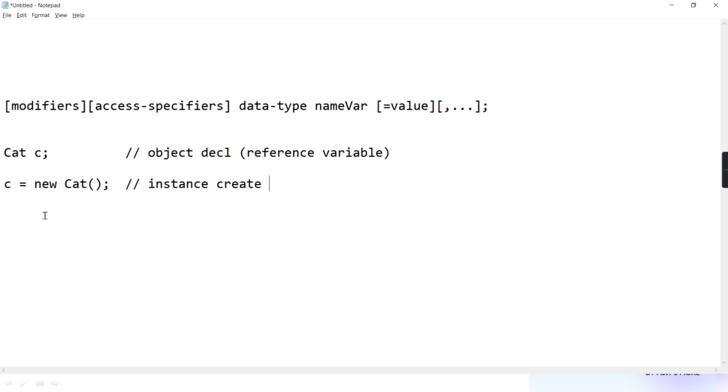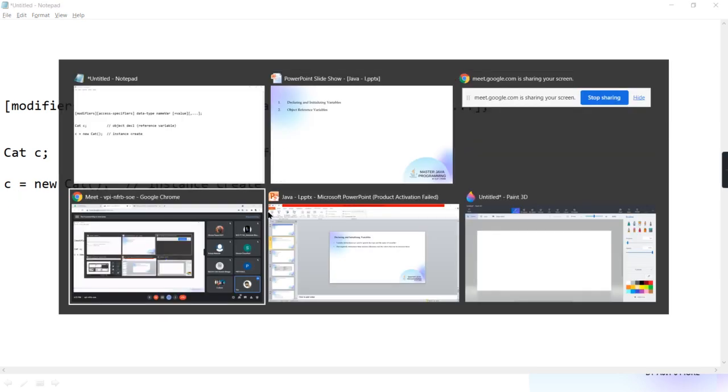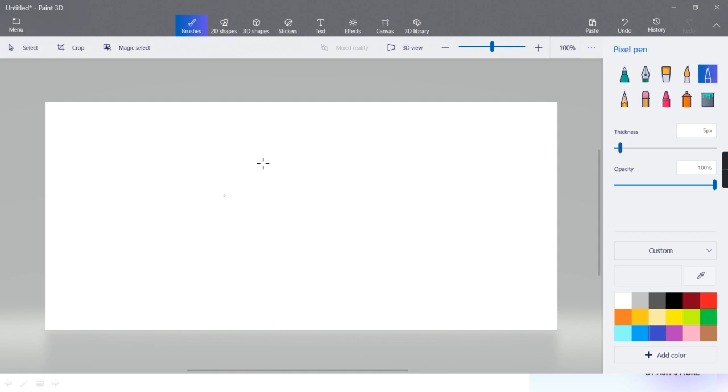When I taught you about object oriented programming concepts, I told you a class acts like a design, a blueprint, a mold, a template, and objects are copies of that template. Objects are the production of that design. So how much memory is needed for that cat, that much is allocated, and the reference comes in C. Correct? To show you pictorially, you can say like that.